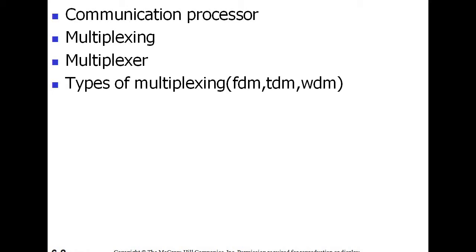So in data communication, the task of the network designers is to select and coordinate the network components.